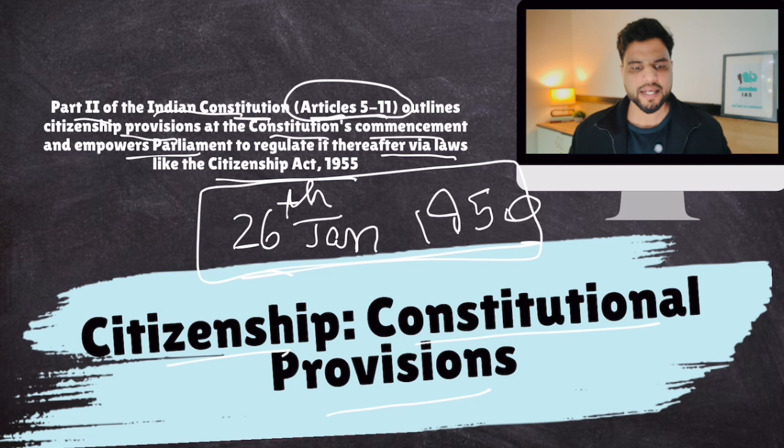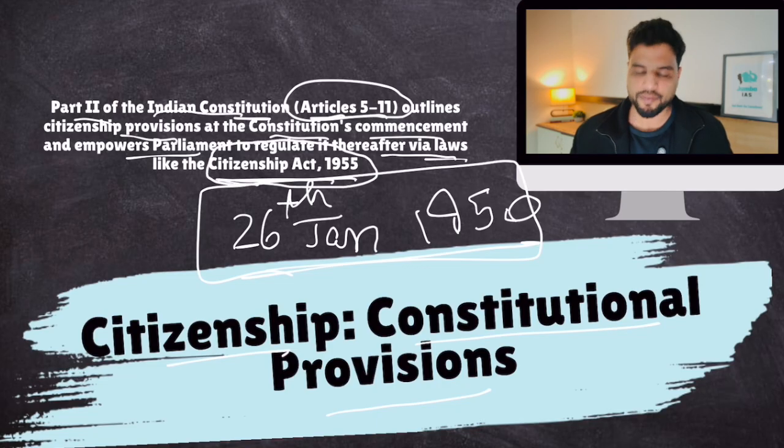And these articles make it clear that after the commencement of the Constitution, all questions related to citizenship shall be decided by a law made by Parliament. So remember this fact. Constitutional provisions with respect to citizenship take care of only citizenship during the commencement of the Constitution. After that, the authority was given to Parliament, and Parliament actually made a law on it. That law was the Citizenship Act 1955. So currently, in India, citizenship is handled by this law. Make sense? But let's take a look at the provisions.